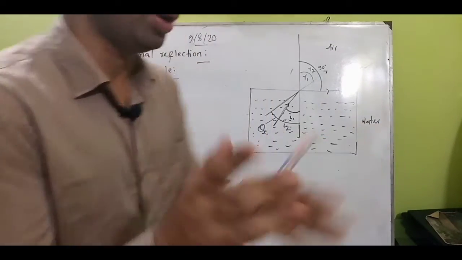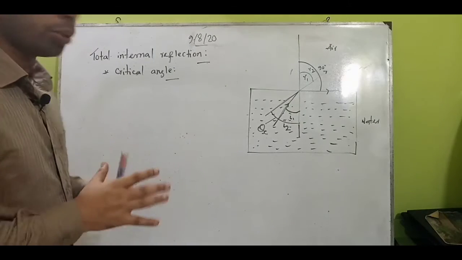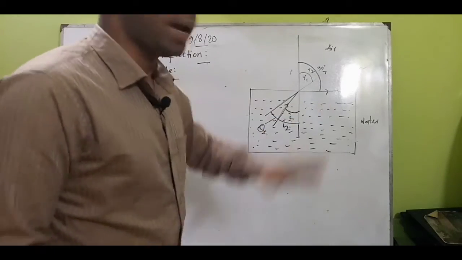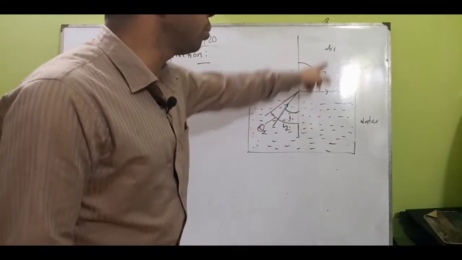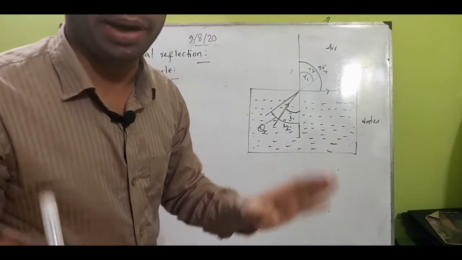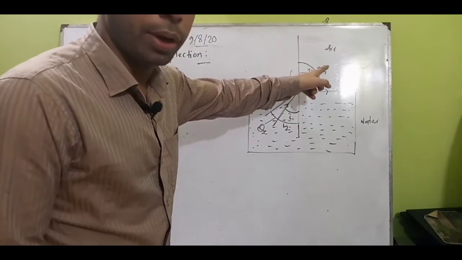So very important topics we discuss here. Look here. Try to understand what we are going through. First, very simply, light will go from a denser to a rarer medium.